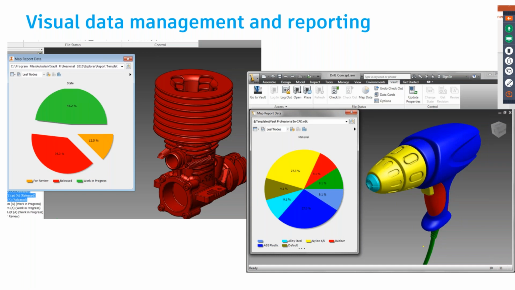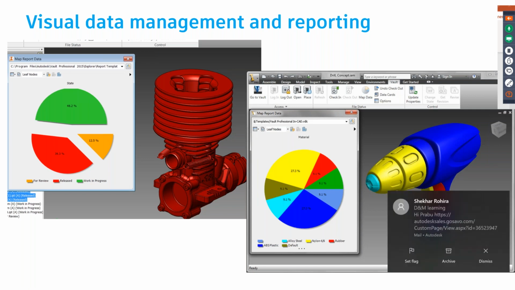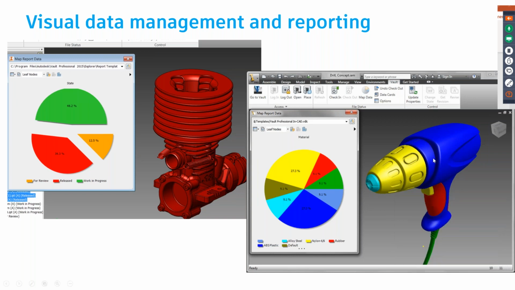So you can also check, let's say within an assembly, what is the percentage of different materials that are used in that particular product or assembly. It is not limited to one or two functionalities. It can be customized. You can write your own reporting structure and get a complete visual mapping of your requirement.